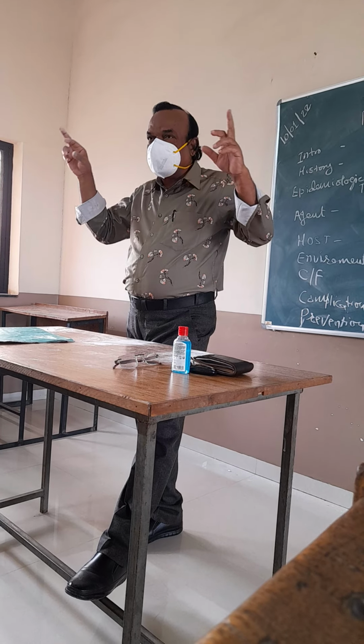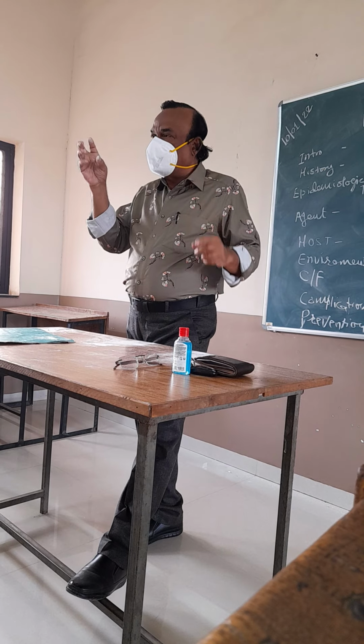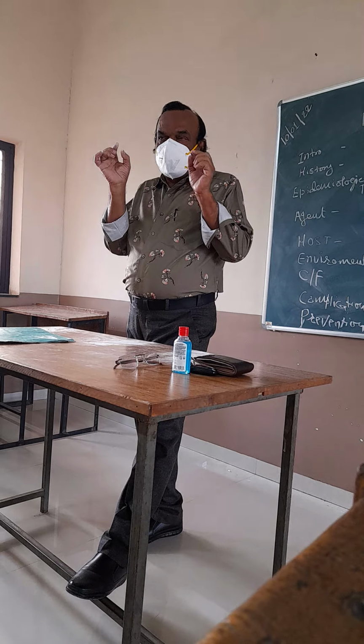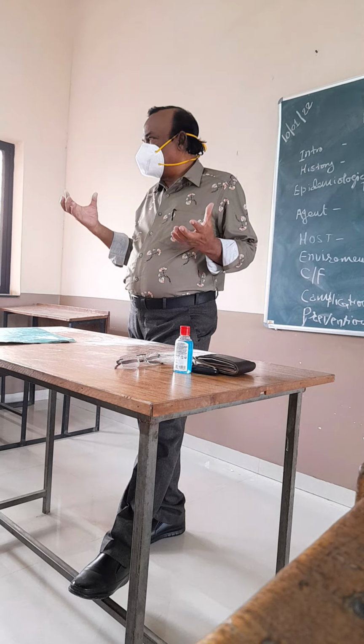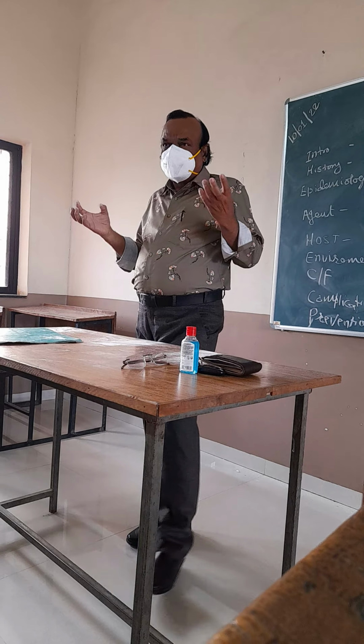So in these glands and parts of the body, this virus can be detected and isolated. So what is the material of infection? Nasopharyngeal secretion and mainly the saliva.